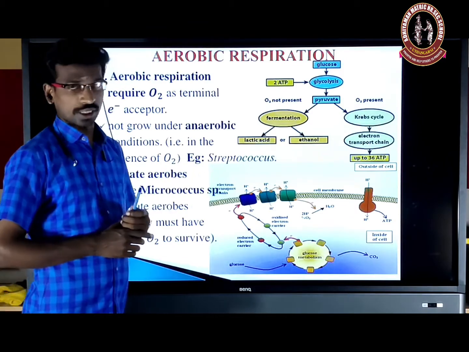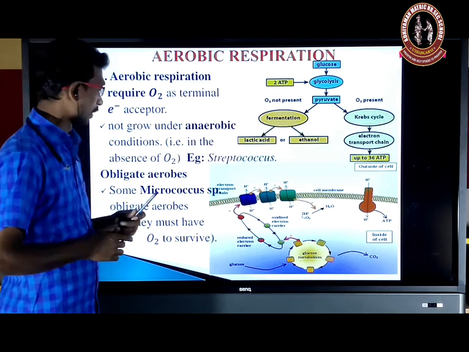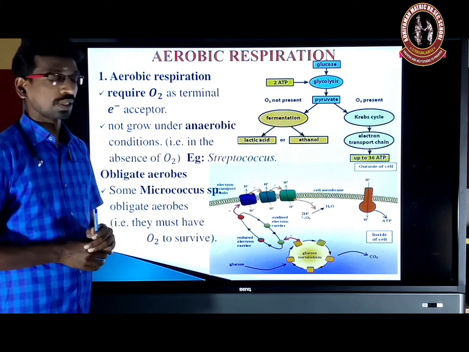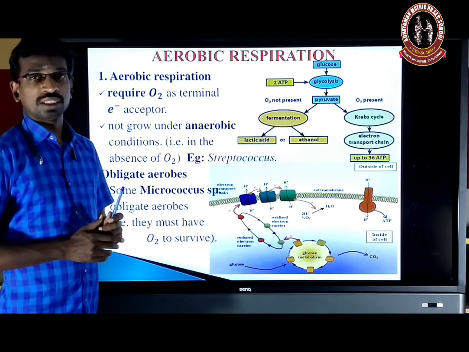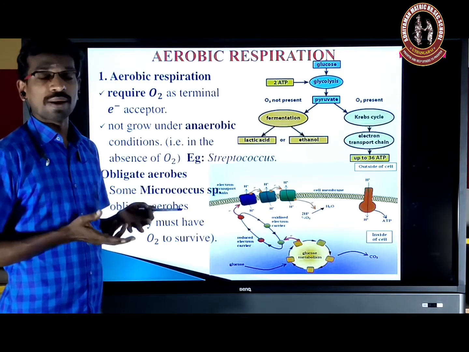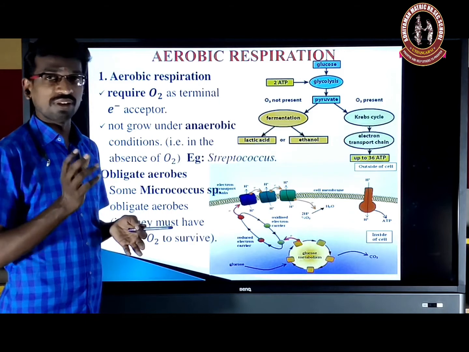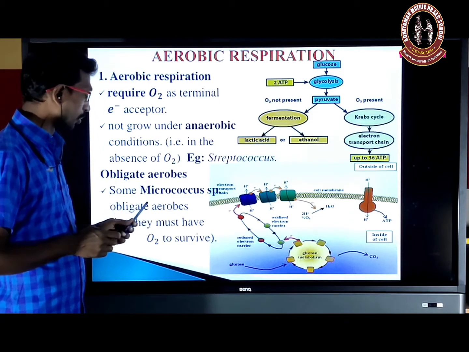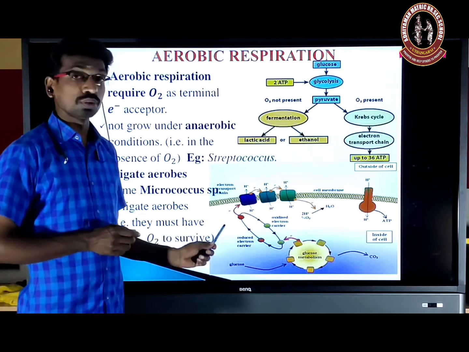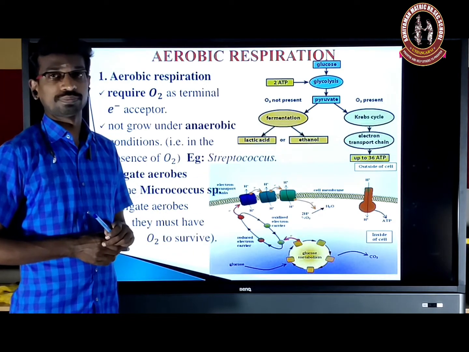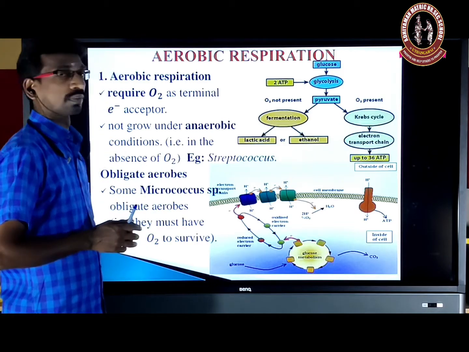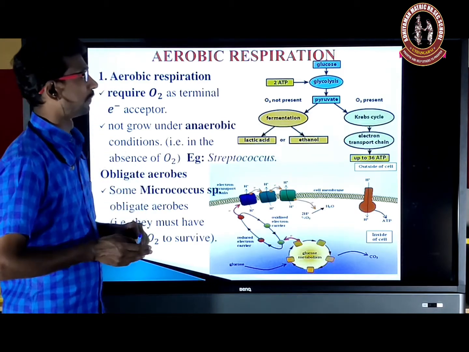Example, Streptococcus. Obligate aerobes. So it's very strict. In the absence of oxygen, the bacteria will die. Some Micrococcus species are obligate aerobes. They must have oxygen to survive. If the oxygen is absent, the bacteria will be dead. That is an obligate aerobe.